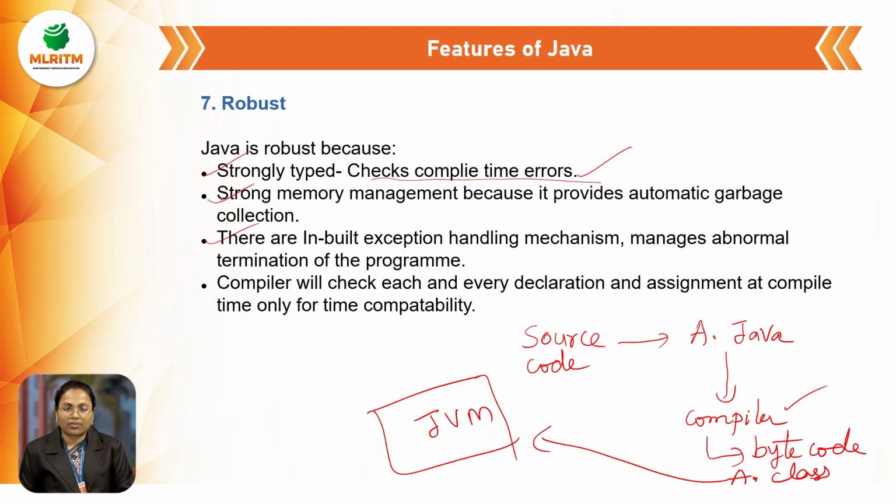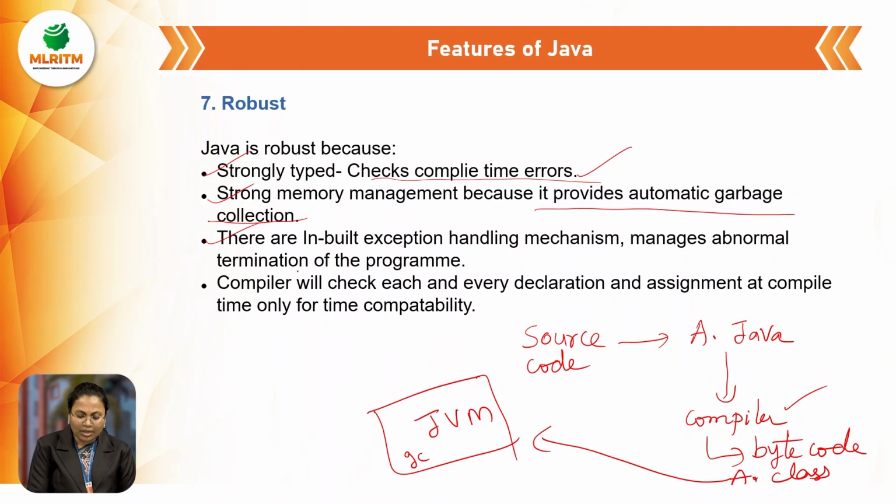Next, why can we say that Java has strong memory management? Because of automatic garbage collection. Automatic garbage collection means that inside the JVM there is a garbage collector. It will remove whatever unused variables, unused data, and unused reference types there are, so the memory for those unused variables is removed automatically by the JVM. Due to that reason, we can say that Java has strong memory management.